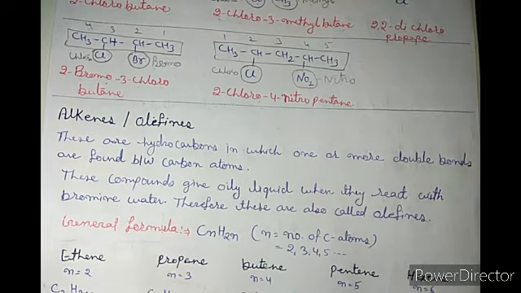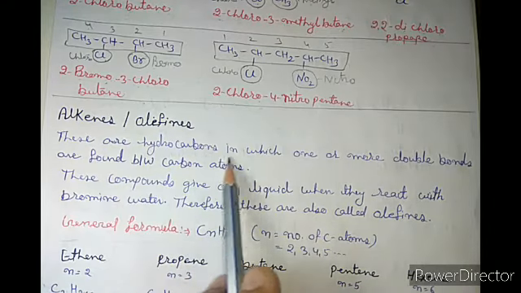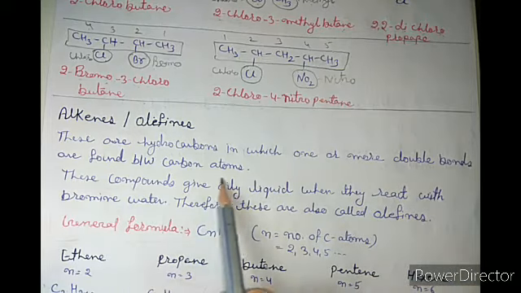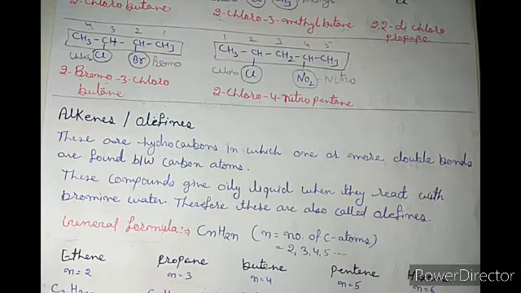Alkenes, as we considered in previous videos, are those hydrocarbons in which a minimum of one double bond is present between carbon atoms. So these are hydrocarbons in which one or more double bonds are found between carbon atoms.